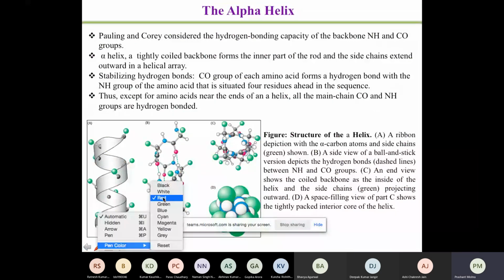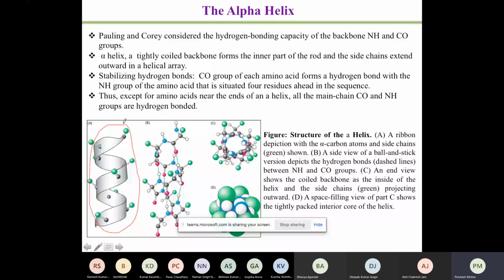Now, if I look at this structure, what you see is that there is a helix form. Why is the helix formed? Suppose you have one amino acid. When the second amino acid comes, there is a turn, there is an angle. And if there is an angle, after a few angles, they will form a helix.